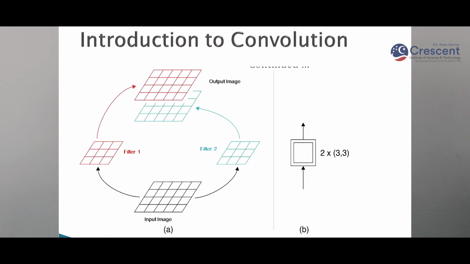We can use more than 2 filters, or 300 filters, or 1000 filters to get the features from the image. Here you can see the red one is one filter and the blue one is the second filter. The input image is the same; with the first filter you do convolution, and with the second filter you do convolution, and you get an output with 2 channels. The thing we have to remember is that the number of filters you use on the image will be the number of output channels. Now what is a filter?